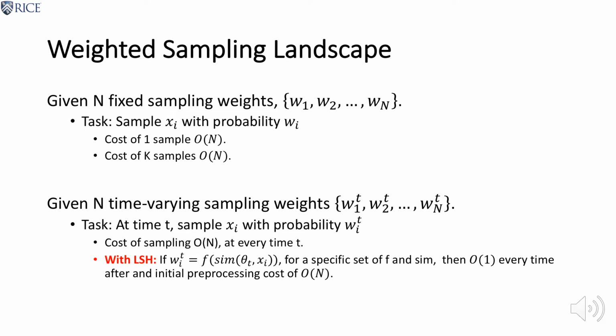Let's say we have this fundamental problem: given n weights, we want to sample xi in proportion to these weights. To sample one point, we need to pay O(n) cost because you anyway need to read the weights first. For more samples, it is still O(n) because we can construct data structures to do it. However, if those weights are changing over time and at each time t we have to sample xi based on these weights, the computation is too expensive. With a randomized algorithm called locality-sensitive hashing, we can do such sampling, with weights monotonic to the given weights, in O(1) time.